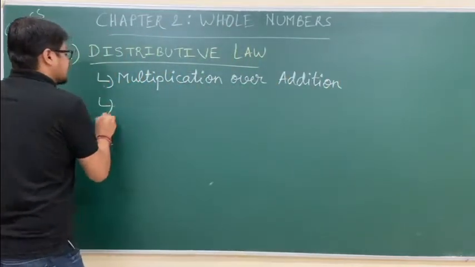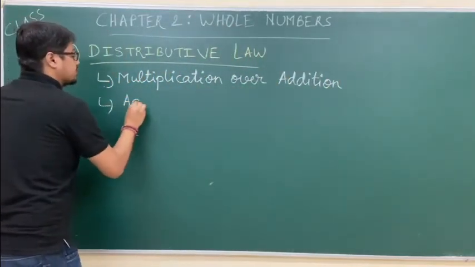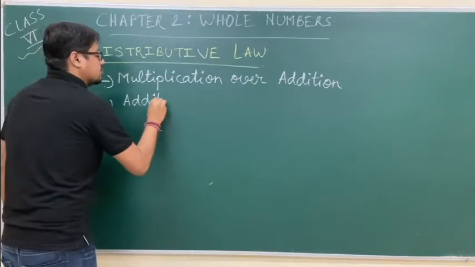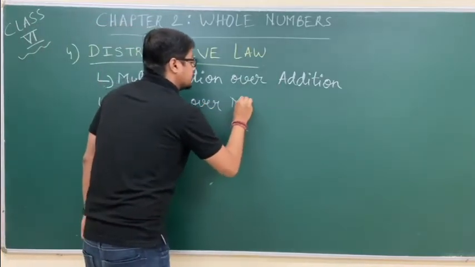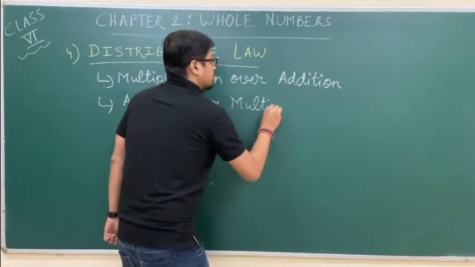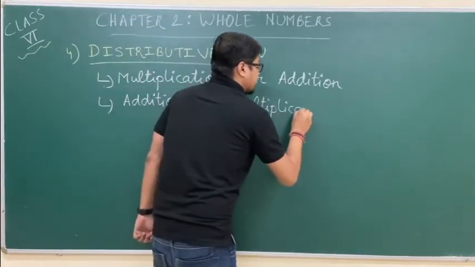And second is distributive law for addition over multiplication. Okay.